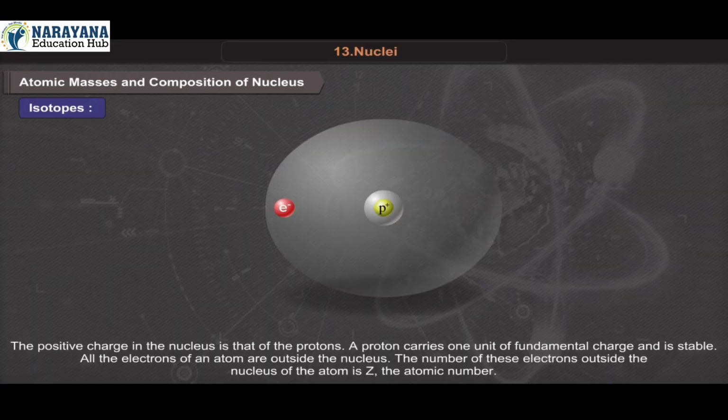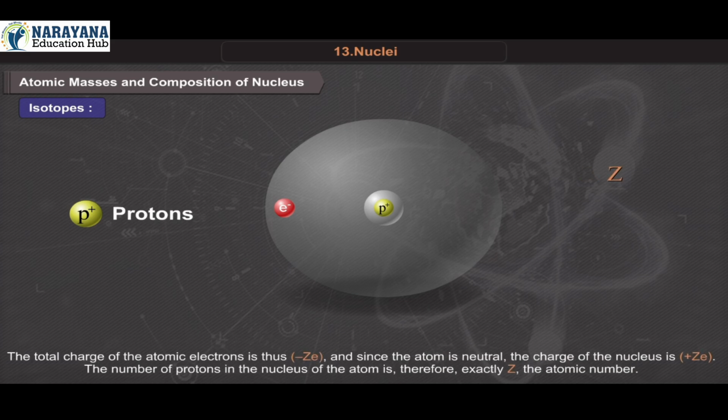The positive charge in the nucleus is that of the protons. A proton carries 1 unit of fundamental charge and is stable. All the electrons of an atom are outside the nucleus. The number of these electrons outside the nucleus of the atom is Z, the atomic number. The total charge of the atomic electrons is thus minus Ze, and since the atom is neutral, the charge of the nucleus is plus Ze. The number of protons in the nucleus of the atom is therefore exactly Z, the atomic number.